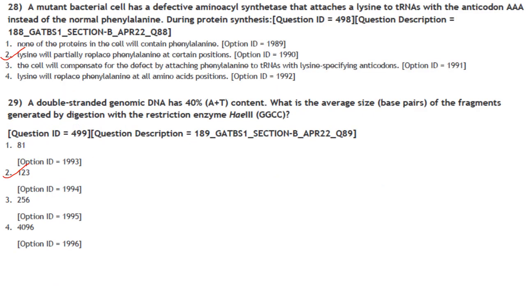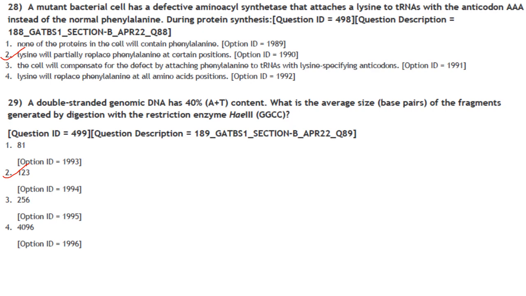Then next one. A mutant bacterial cell has a defective amino acyl synthetase that attaches a lysine to tRNAs with anticodon AAA instead of the normal phenylalanine. So tRNAs with anticodon AAA usually code for phenylalanine, but since the bacteria is having defective amino acyl synthetase, it attaches lysine to these tRNAs instead of phenylalanine.